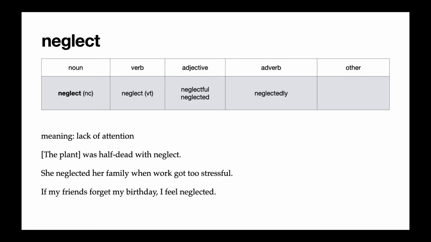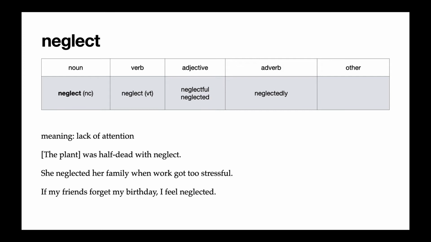Our next word is neglect. And in the reading, we use neglect many times. In the first example, we said the plant was half dead with neglect. And in this sentence, neglect is used as a non-countable noun, which means lack of attention, or maybe not a feeling, but a condition or a state. We can also use neglect as a transitive verb, like in the next example. She neglected her family when work got too stressful. That means she didn't give her family attention when work got too stressful.